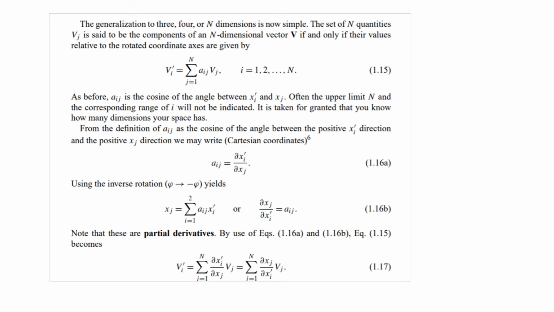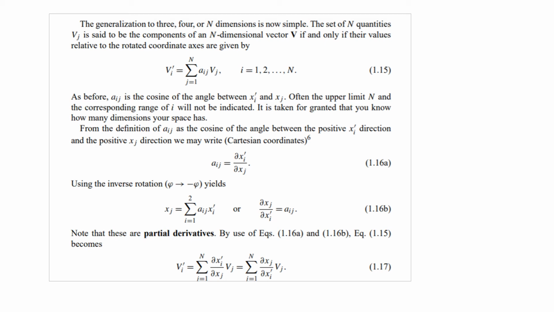Similarly, if we have n dimension and our vector is v having coordinates v1, v2, v3, and so on up to vn before rotation of the system of coordinates, and v1 prime, v2 prime, v3 prime, and so on up to vn prime after rotation, then primed and unprimed coordinates are correlated with the help of the equation given here. Vi prime equals summation j varies from 1 to n aij vj. Here i also varies from 1 to n. And aij is the cosine of the angle between xi prime and xj. I have explained it earlier.